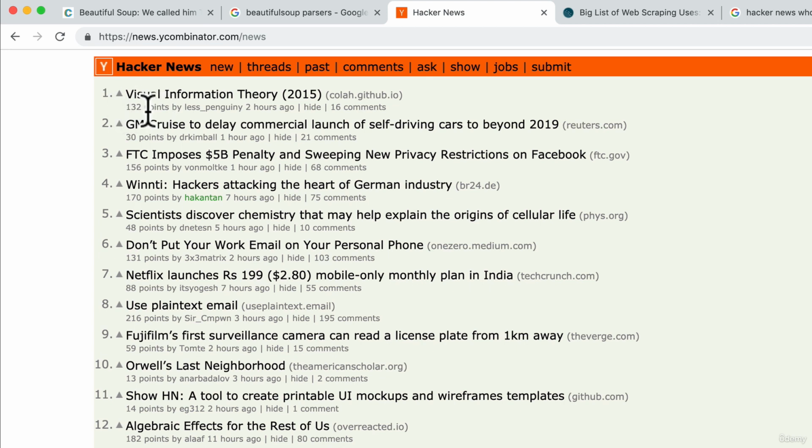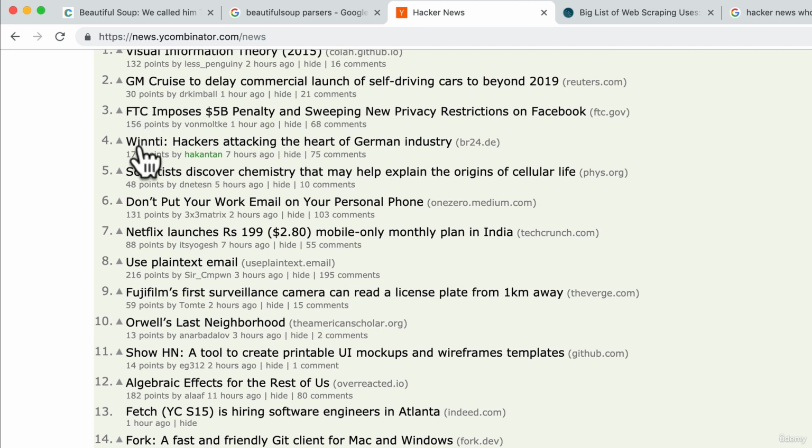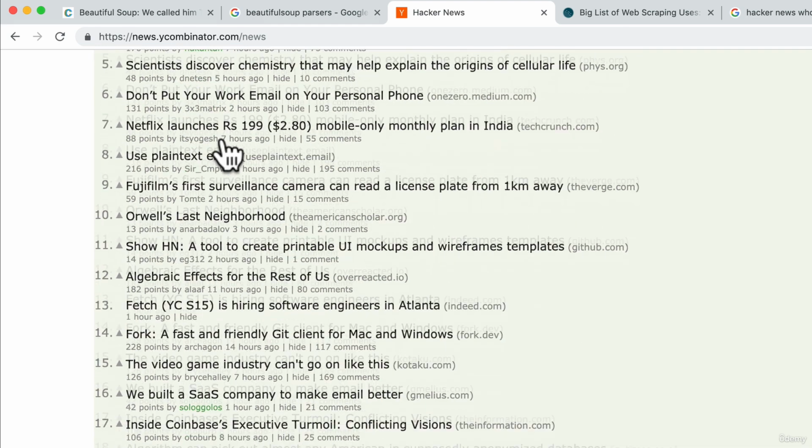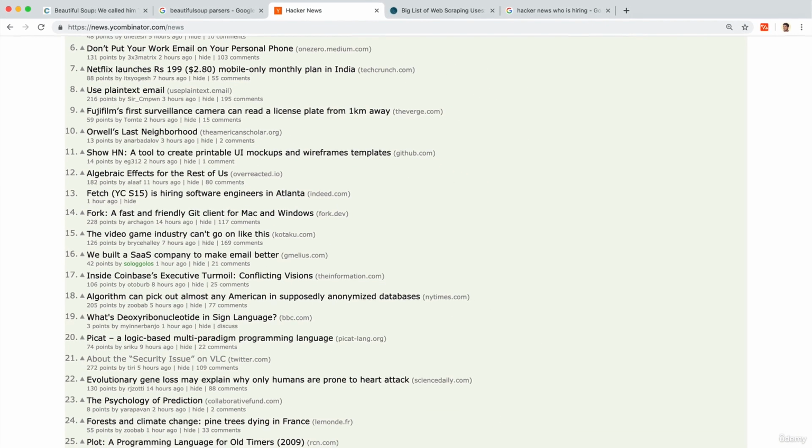So let's build a tool using web scraping that when I wake up in the morning, instead of having to scroll through and find out all the stories that have over 100 points, because those are the most popular ones, maybe the most important ones, let's scrape this data and then remove all the stories that have less than 100 points so that I can only focus on the important news articles. Sounds pretty exciting, right? That's a great use of Python to make our life easier.